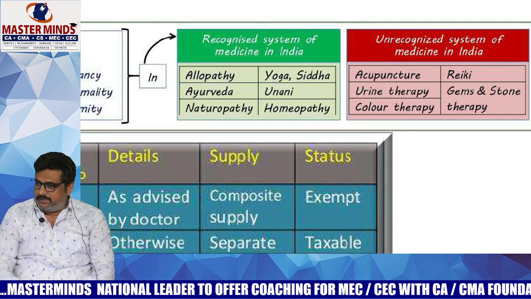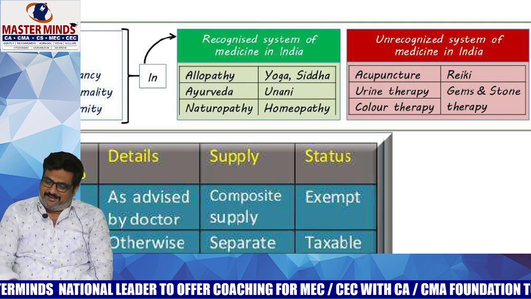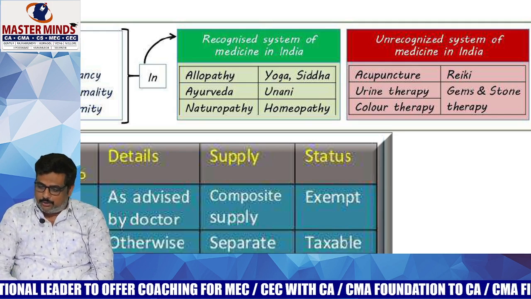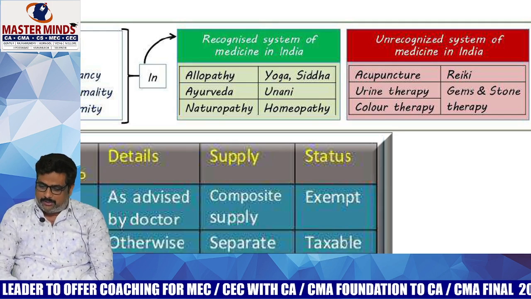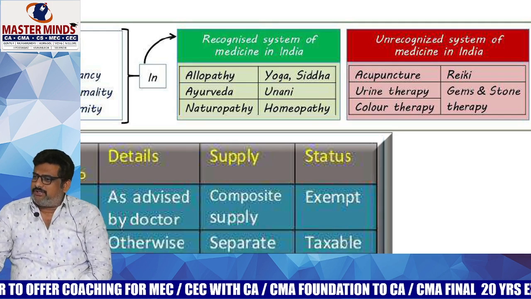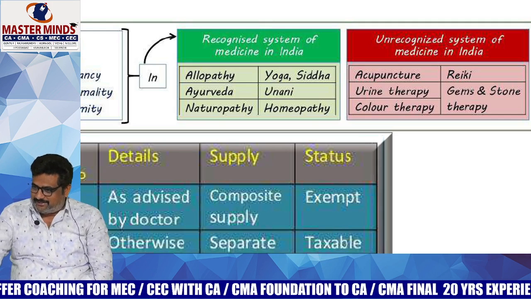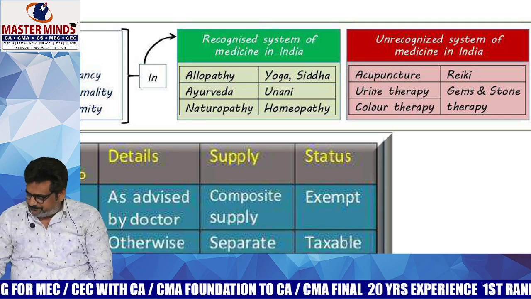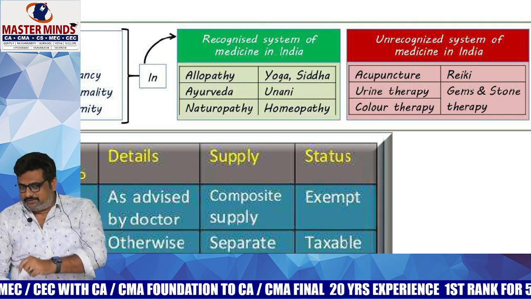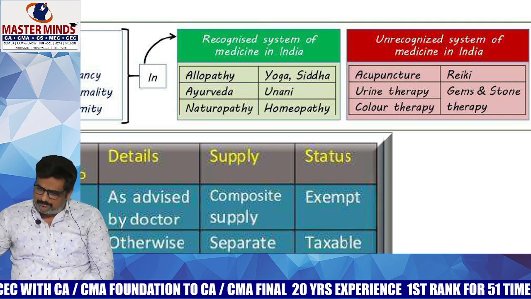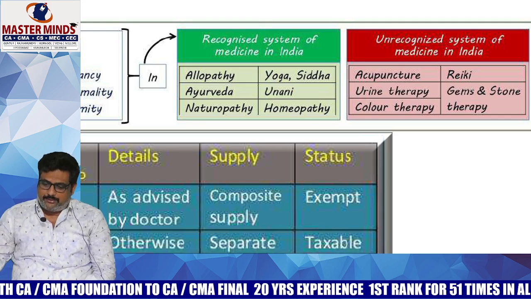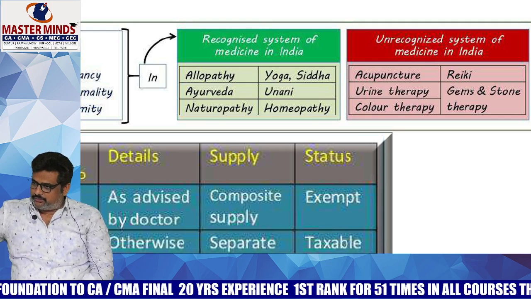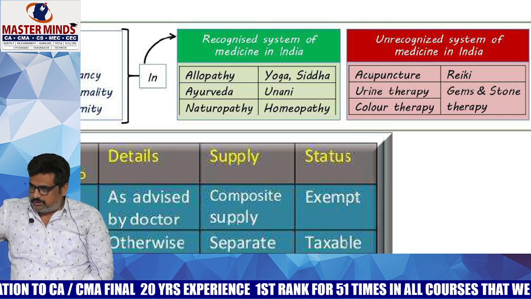Sir, what are the recognized systems of medicine in India? Allopathy, English medicine, and Ayurveda, naturopathy, yoga, Siddha, Unani, homeopathy. Unani is nothing but traditional methods, herbal treatment. With respect to homeopathy, we already know. These are the recognized systems. And there are some other systems which are also popular but not recognized by the government. There are so many unrecognized systems out there, but I have taken only a few which are more popular.